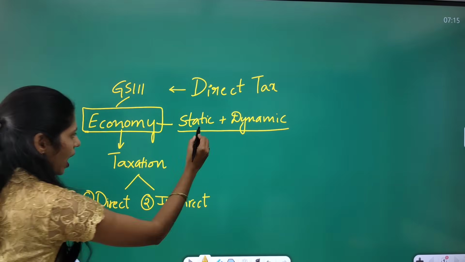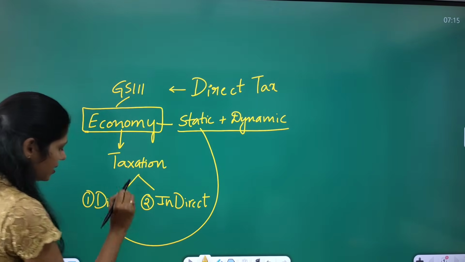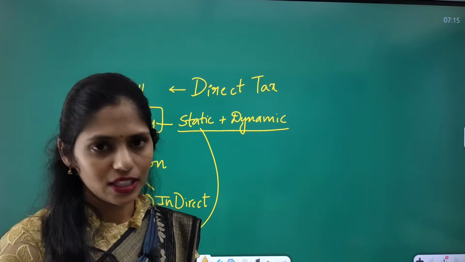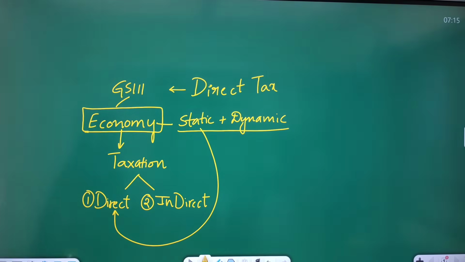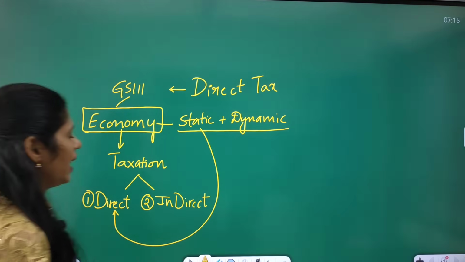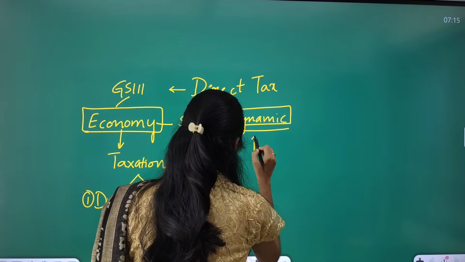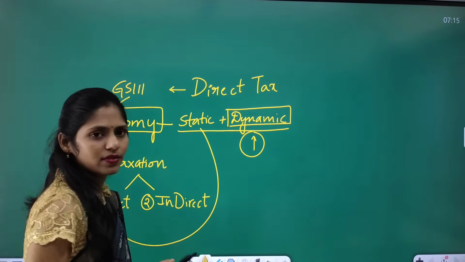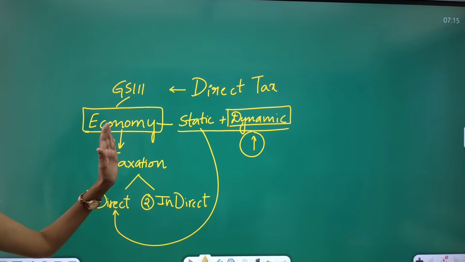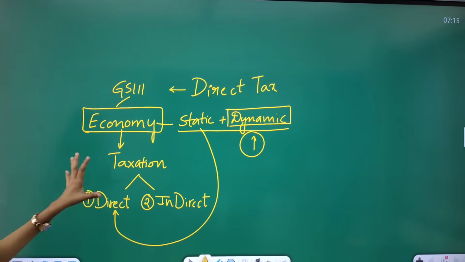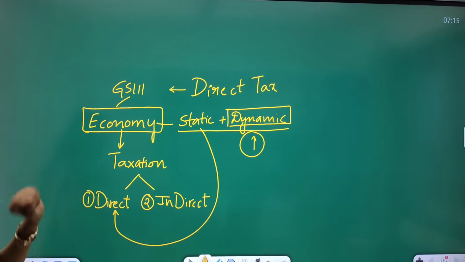First, you have to know what direct tax is, what the advantages and disadvantages of direct tax are, and what the examples of direct tax are. And for the dynamic part, you have to know that there is increased collection of direct tax. In this way you can connect static with dynamic. This is how you have to read economy.